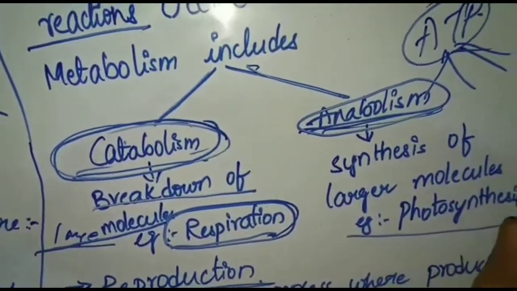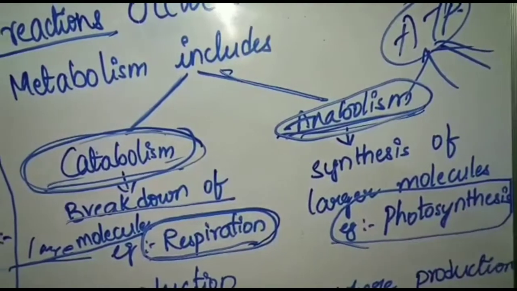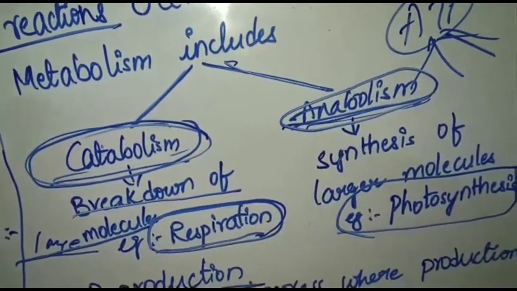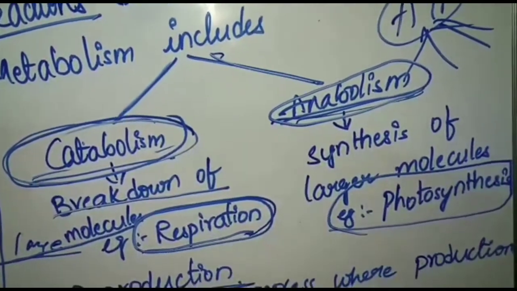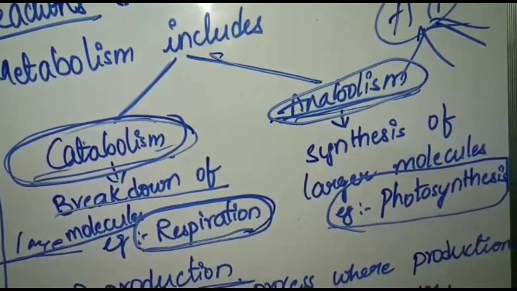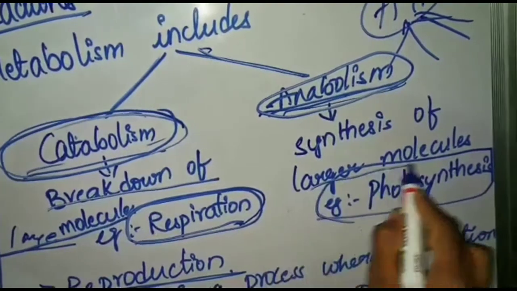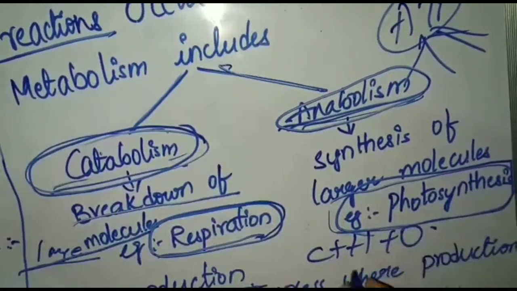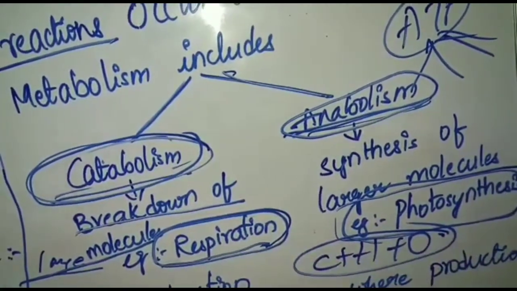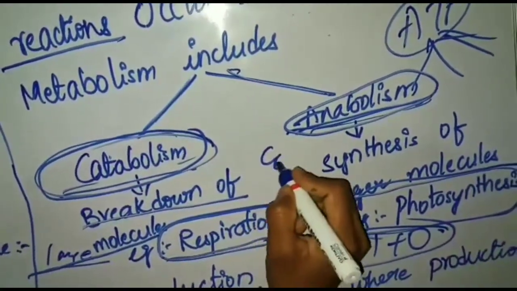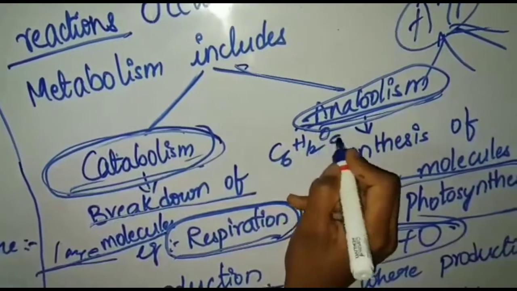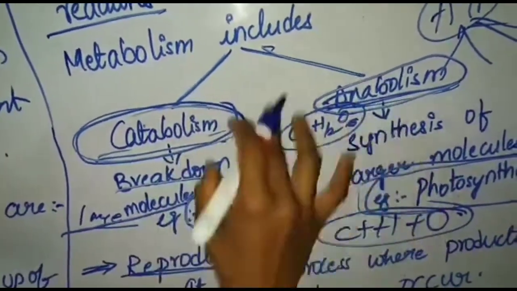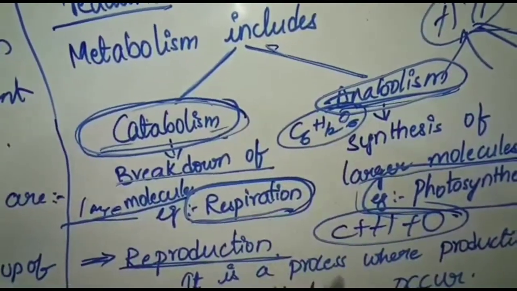For this, we can consider photosynthesis as an example. In photosynthesis, small molecules like carbon, hydrogen, and oxygen, using energy, lead to the formation of a large molecule, C6H12O6.